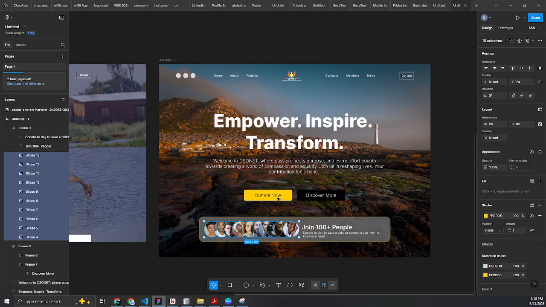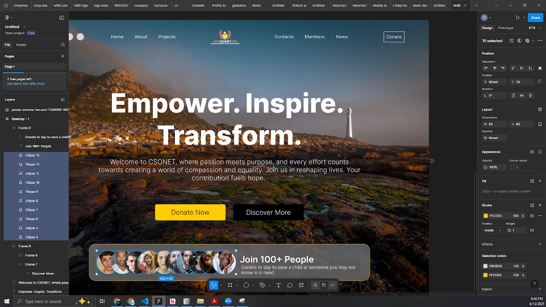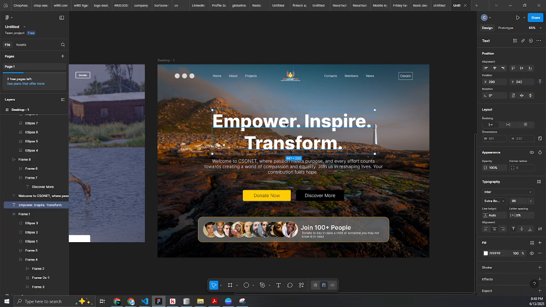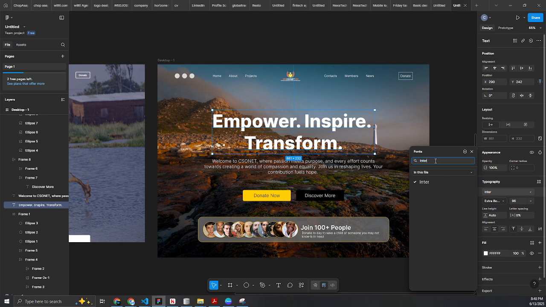Now, one thing that can make our design stand out is us being able to know the right fonts to use. If we know the right fonts to use on our design or on our website, it actually saves us a lot of things. So let's say, for instance, this one is just the default font, which is Inter. Let's say we want to change Inter to something like Poppins. I'm going to switch to all the fonts, popular fonts, and I'll just search for Poppins.